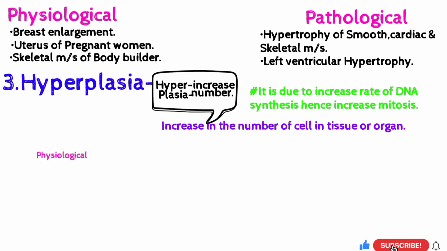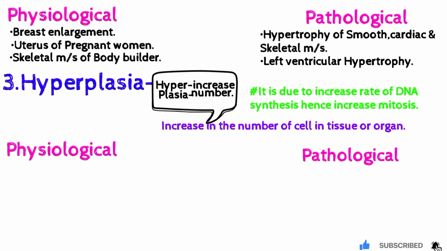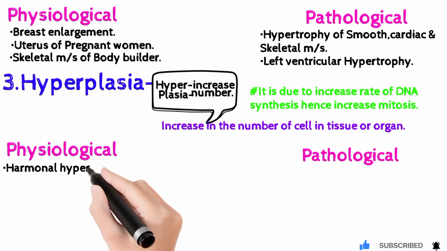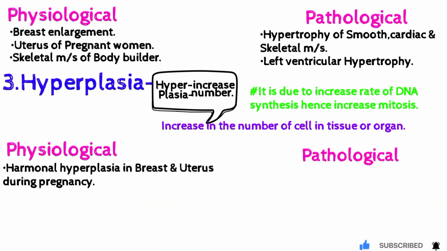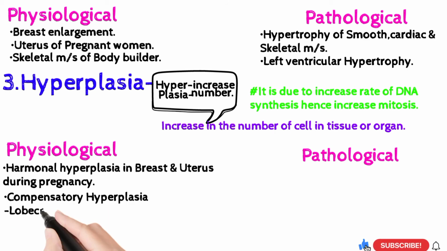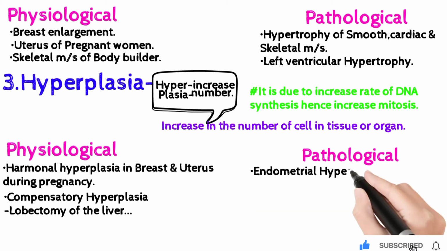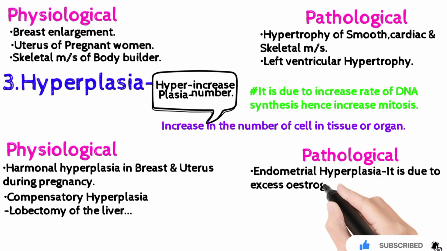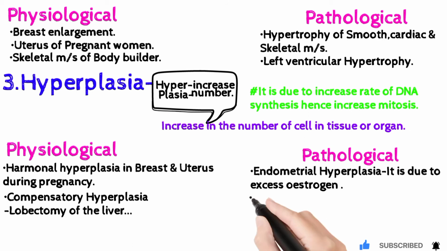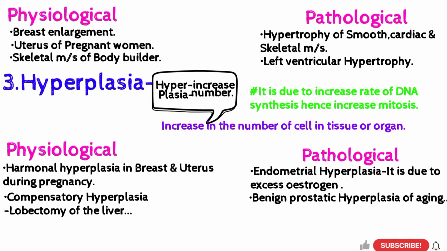It is of two types, physiological and pathological. In physiological, there is hormonal hyperplasia in the breast and uterus during pregnancy, and compensatory hyperplasia, as in lobectomy of the liver. Pathological examples are endometrial hyperplasia, which occurs due to excess estrogen, and benign prostatic hyperplasia.